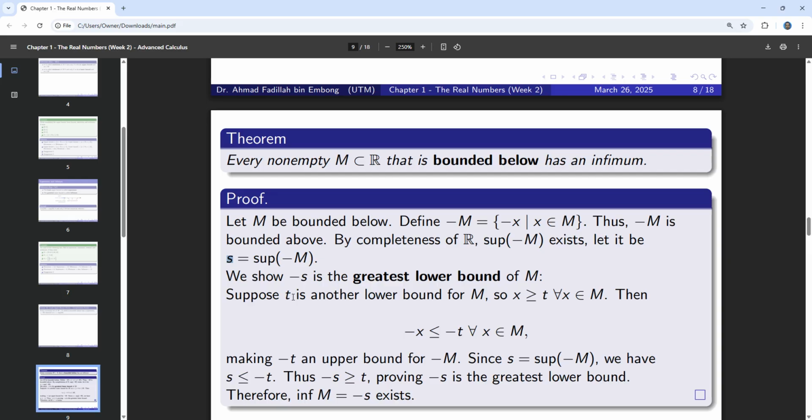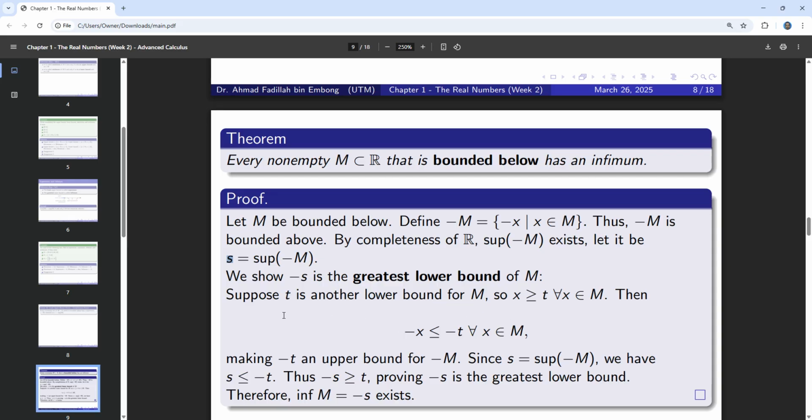So what we are going to do now is compare another lower bound with the negative s here. What I'm going to show is that this negative s is the greatest lower bound amongst the lower bounds. Okay, so now we are going to take t as another lower bound for M.